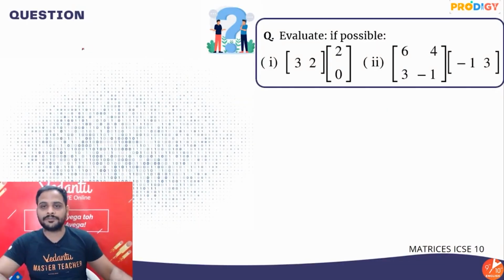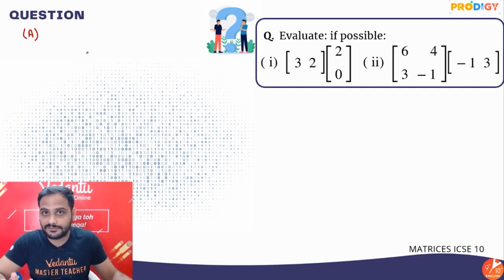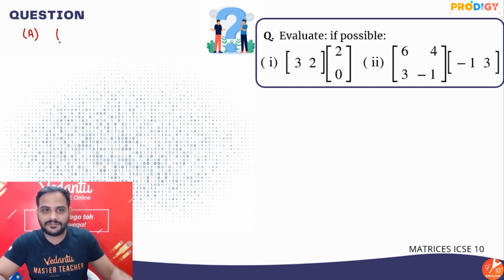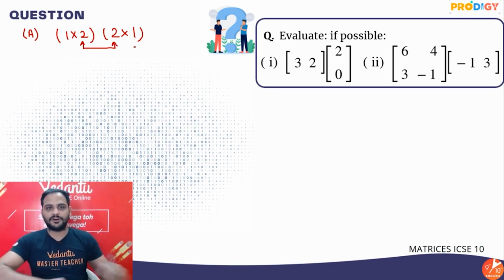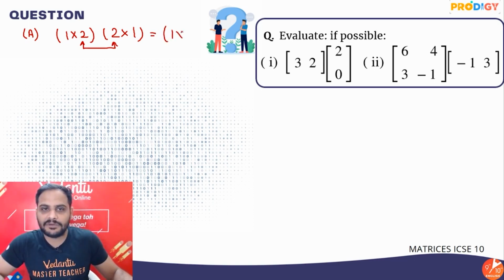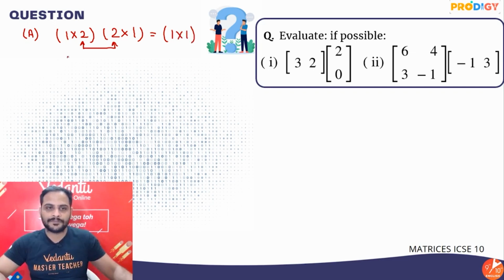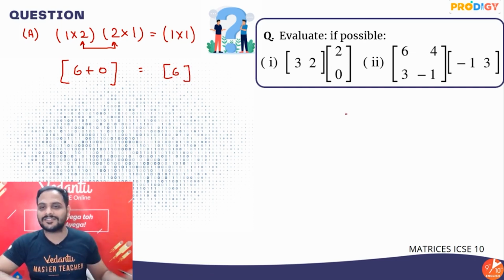Now let's look at a question. First one, evaluate if possible. First we need to check whether it is possible to multiply them or not. In case 1, the first matrix is of the order 1 row 2 columns, and the second matrix is of the order 2 rows 1 column. So you can clearly see, yes sir, the m into n and n into p form is there. So my resultant matrix will be of the order m into p, which is 1 into 1. That means a single element. So multiply 3 into 2 is 6, 2 into 0 is 0, which means this is the resultant. This is the answer for the first one.